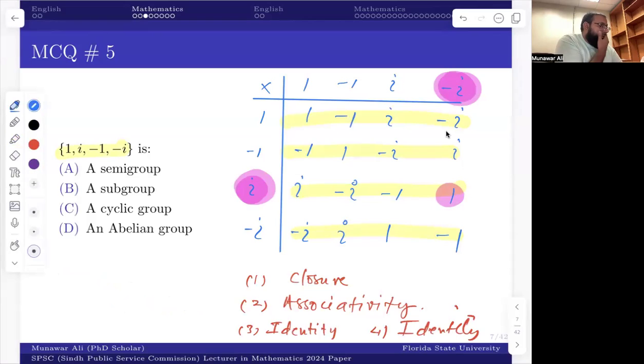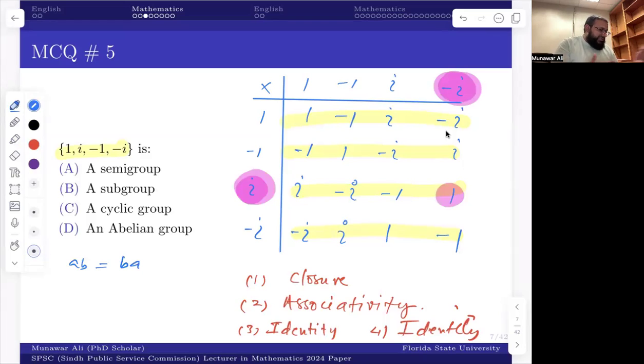Now, option D is abelian. Abelian is commutativity: AB is equal to BA, and you can check this. 1 times minus 1 is the same as minus 1 times 1, so it's not an issue. And 1 times i is i, and i times 1 is i.